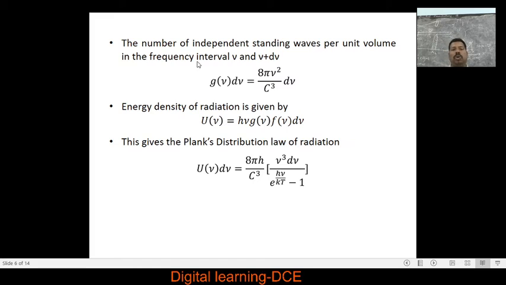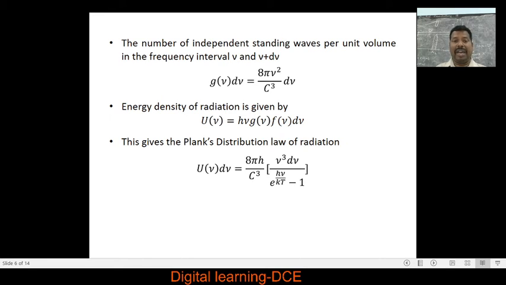Next we are going to consider the number of independent standing waves per unit volume in the frequency interval, say nu to nu plus d nu. Inside the box, let's consider a photon that hits one of the walls, propagating in the positive x direction. After absorption and re-emission, other two photons are emitted, propagating in the negative x direction. These photons superpose on one another to form a stationary wave or standing waves.